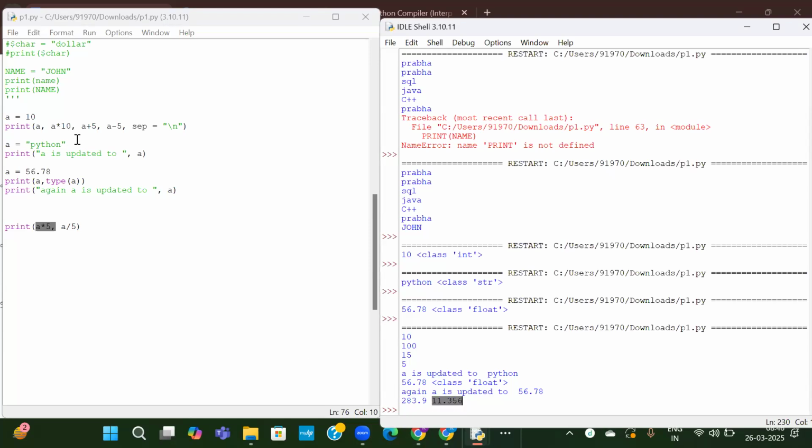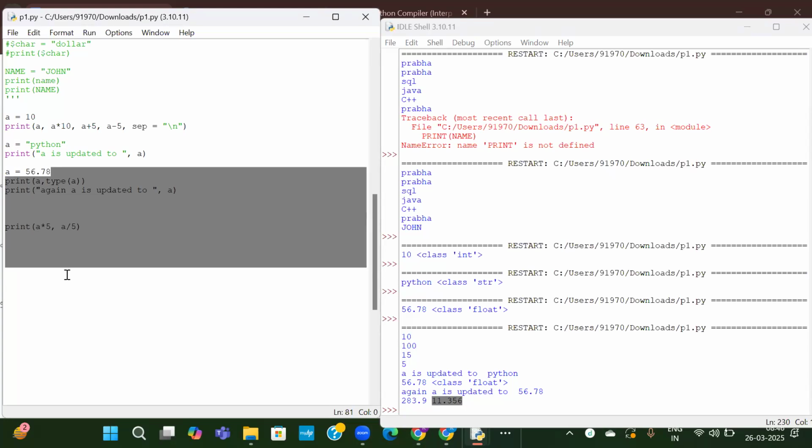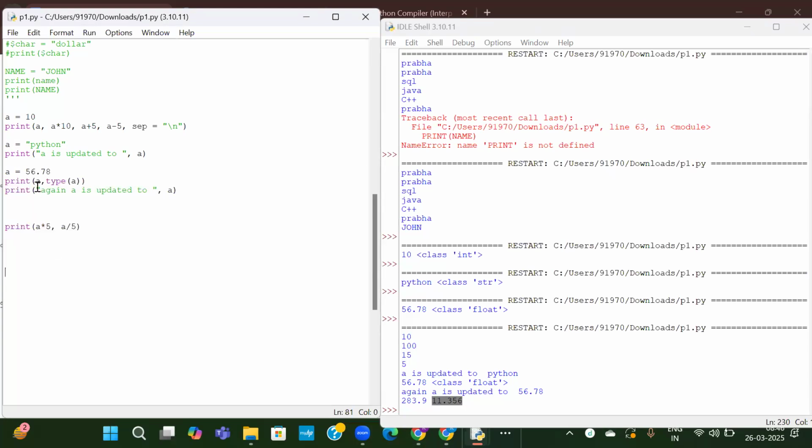So you have to be careful at what level you are trying to access that object. If you're not doing any operations here and you are directly doing operations at the end, keep in mind that only the latest value will be considered. The previous values will get overridden.